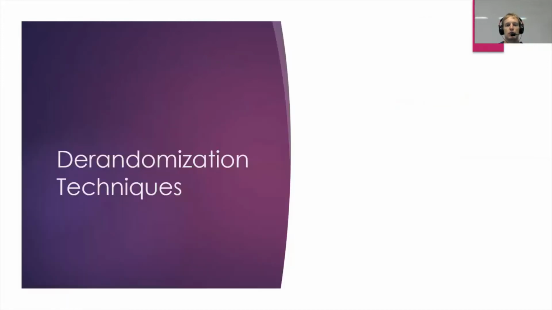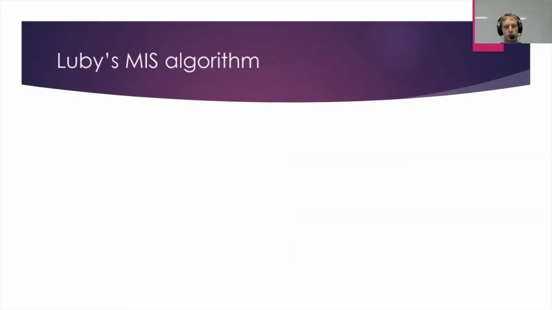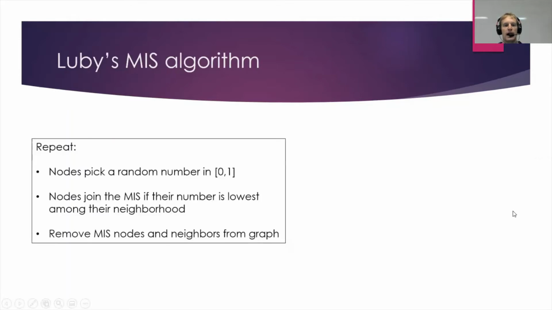Okay, so what would we do first? What would be the first thing you try if you were trying to de-randomize algorithms for maximal independent set and maximal matching? Well, you would probably start with Luby's algorithm, the classic MIS and maximal matching algorithm. Luby's algorithm works like this. This is the maximal independent set version, but a very similar algorithm does maximal matching. You basically just replace the word nodes by edges.